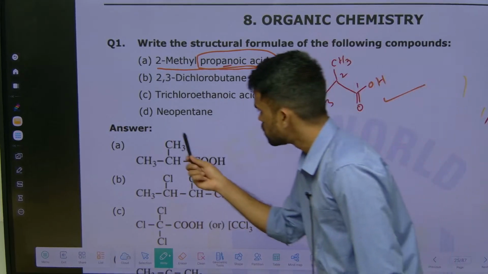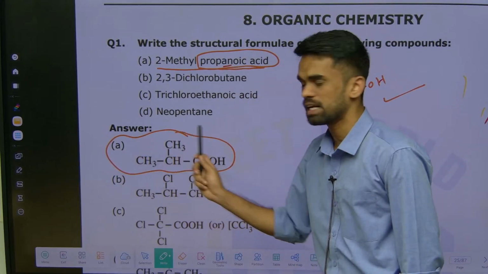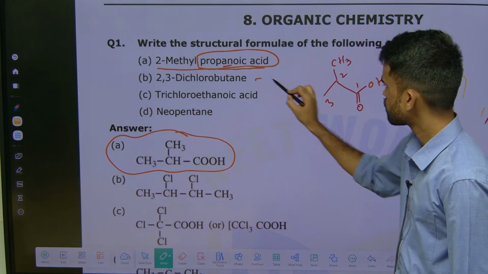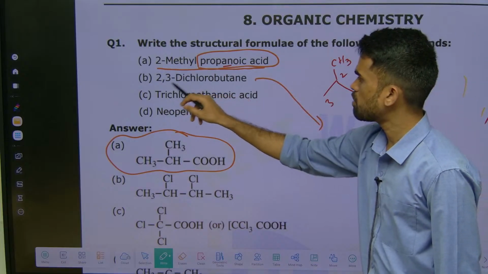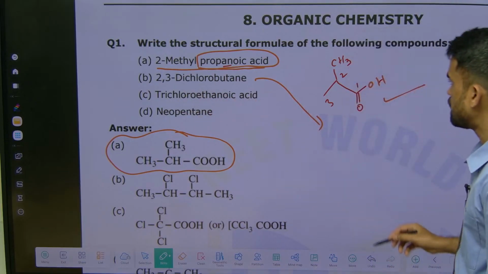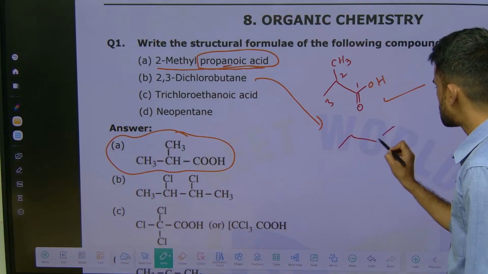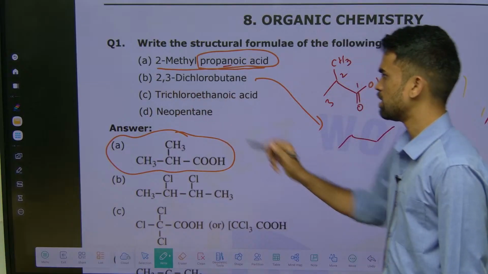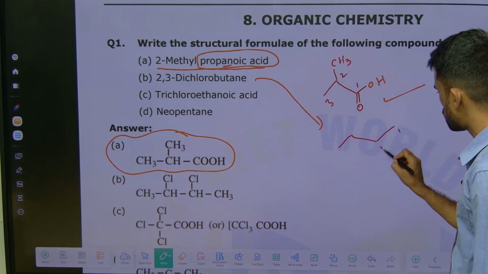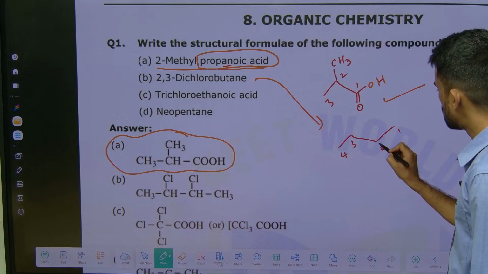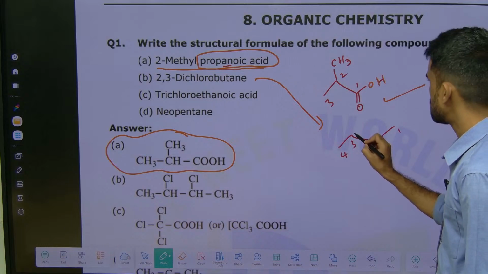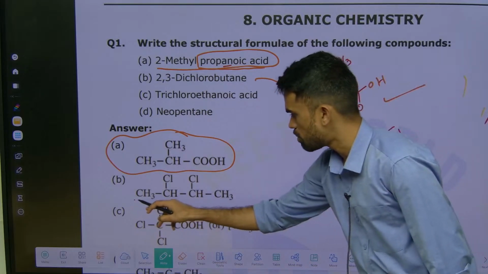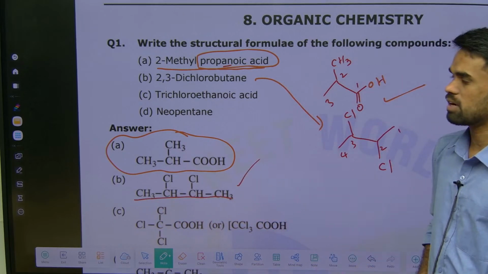Here we have the structure, and I have mentioned it clearly. Both of them are correct ways of representation. Next we have 2,3-dichlorobutane. Butane means 4 carbons, with 'an', an alkane. Numbering 1, 2, 3, 4, at the second position we have chlorine, and at the third position also chlorine. So 2,3-dichlorobutane, and the second compound is also completed.